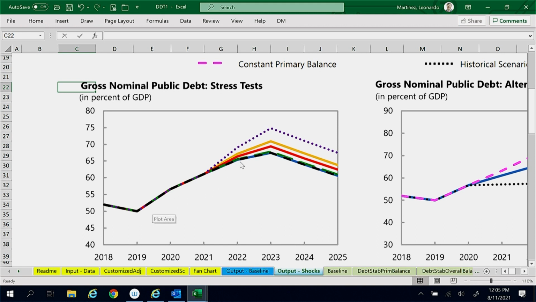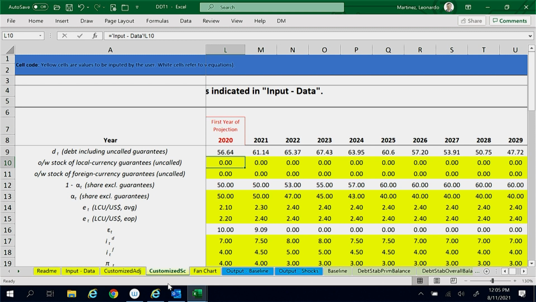We can see that the blue line showing the baseline projections coincides exactly with the black line showing the customized scenario projections. The Ministry also gives us assumptions obtained studying previous experiences with natural disasters in Macroland and similar countries. We will next input these assumptions into the customized scenario worksheet.